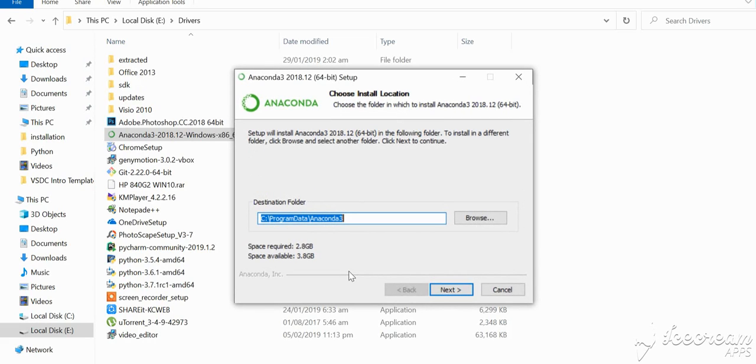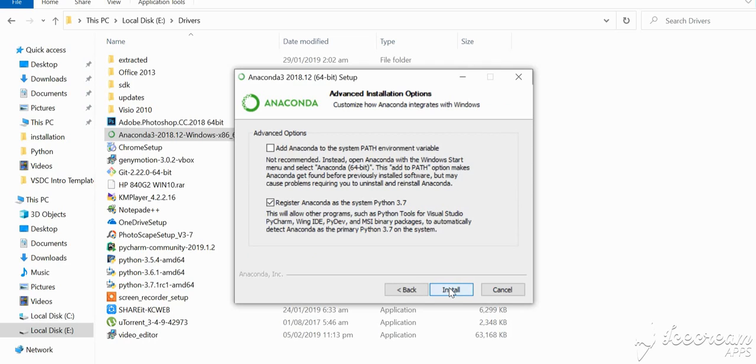Here it will take some time for installation on my system. For now it will require 2.8 GB. The installation path will be in the C folder, then ProgramData, and there will be a folder of Anaconda3. It will require 2.8 GB because it's a large distribution of Python. Now click next.